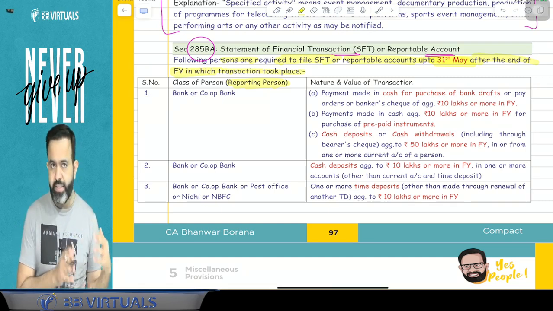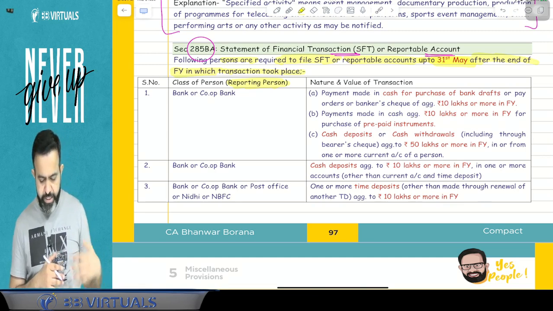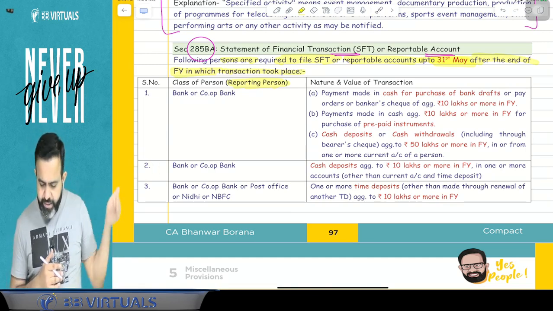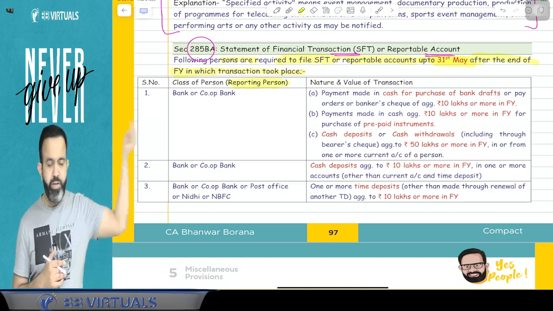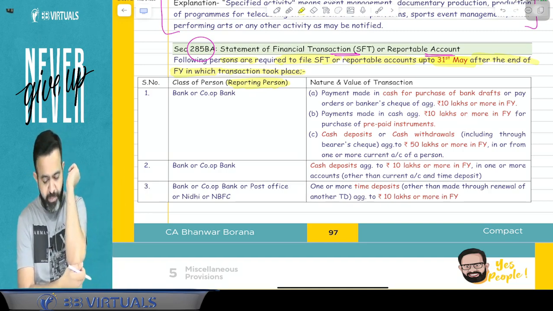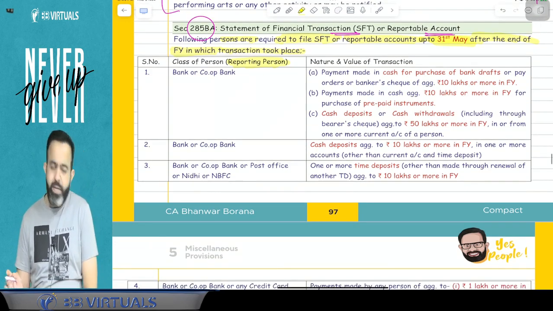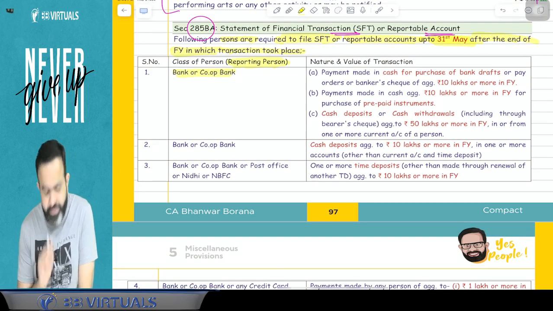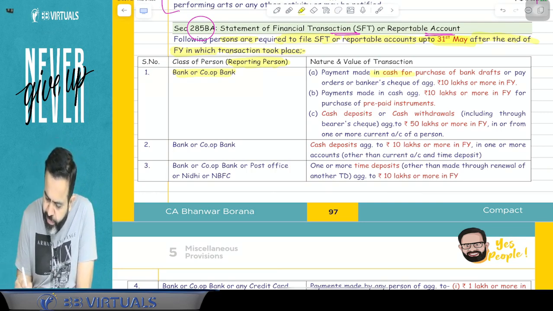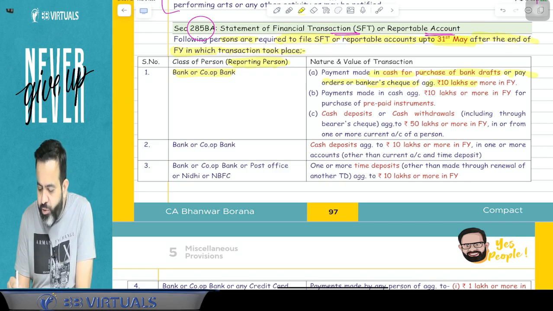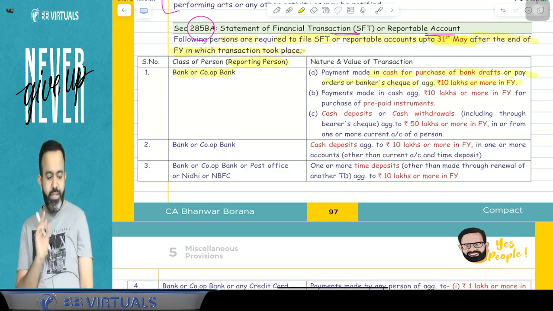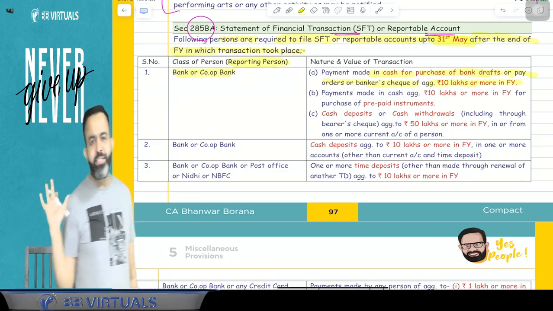So suppose you did the transaction in the current year, then in the next year till 31st May, your detail will be filed with the income tax department. Now, first part. First is a bank and cooperative bank. So guys, from the bank or cooperative bank, if payment is made in cash for the purchase of bank draft or pay order or banker check aggregating rupees 10 lakh or more in the financial year, then your detail will be sent to the income tax department.